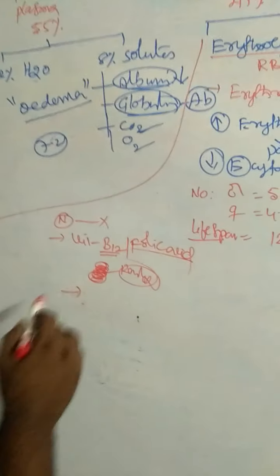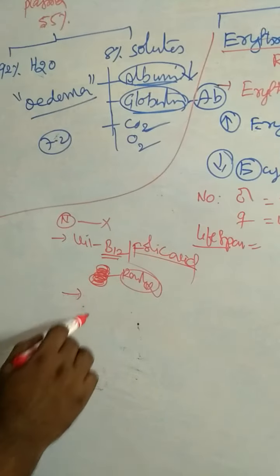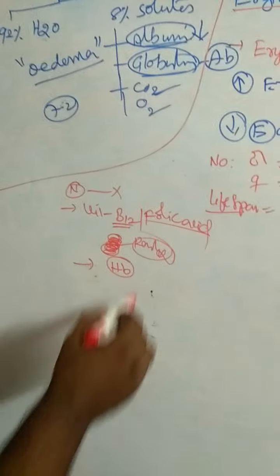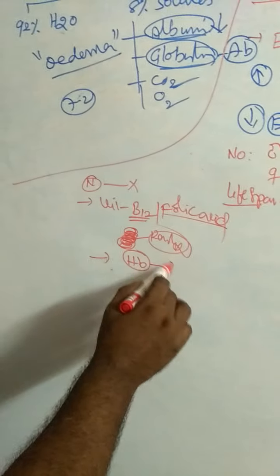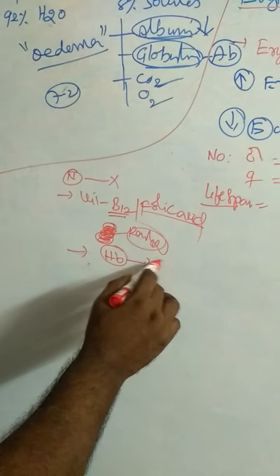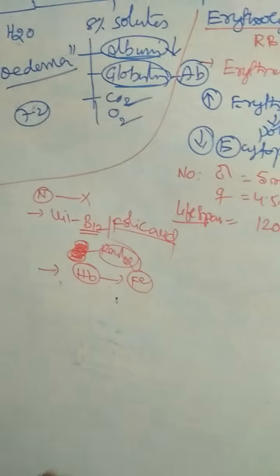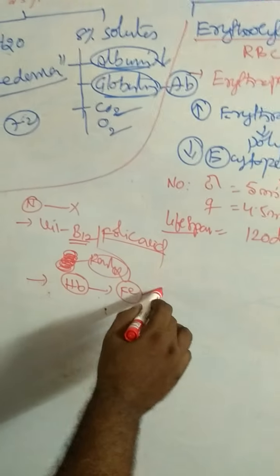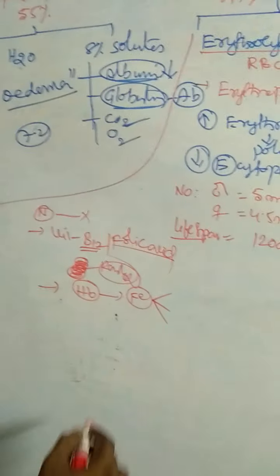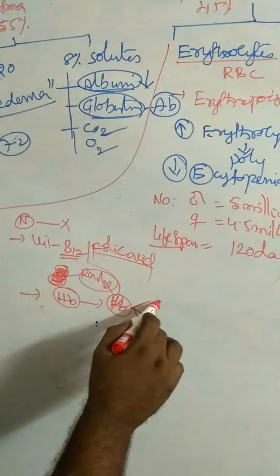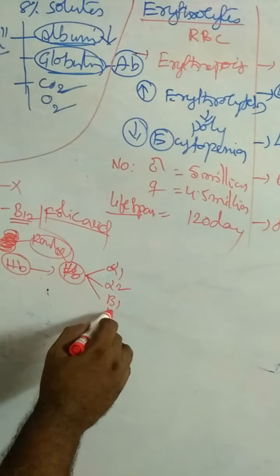Next, the color of the erythrocytes is red due to the presence of hemoglobin. RBC contain hemoglobin. Hemoglobin consists of iron. Each hemoglobin consists of 4 polypeptide chains: 2 alpha, alpha 1, alpha 2, and beta 1, beta 2.